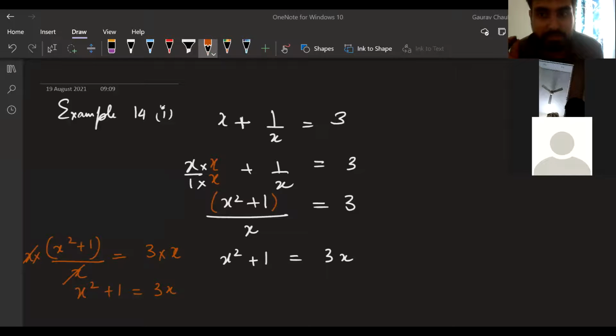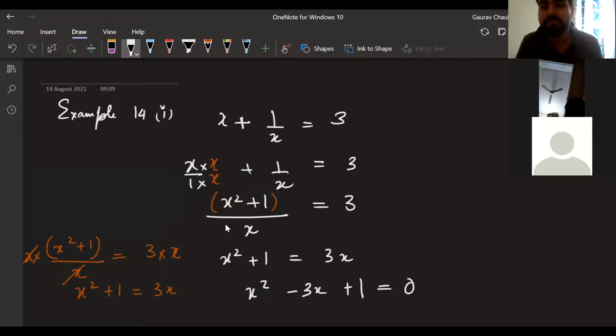Now can you solve it, Dilruba? Now I just have to make it into standard form. Bring 3x to the left side, it will become minus 3x, plus 1 as it is, equal to 0. Standard form has come. Use the quadratic formula, use factorization, whatever you want. Factorization will be very difficult here. So whatever you want, you use and you find the solution.